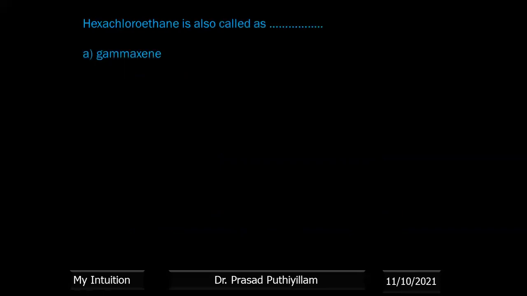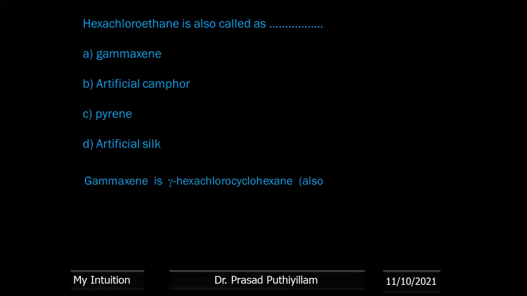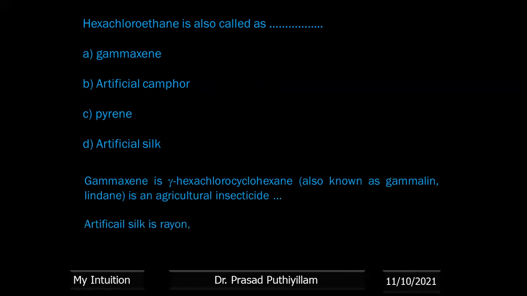Hexachloroethane is also called gammexane, artificial camphor, pyrene, or artificial silk. Gammexane is gamma hexachlorocyclohexane, also known as gammalin or lindane. It is an agricultural insecticide, the name of an insecticide. Artificial silk is rayon. It is a polymer similar to nylon, which we call artificial silk.